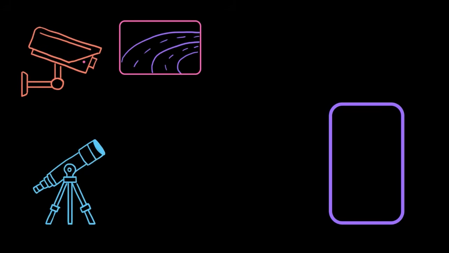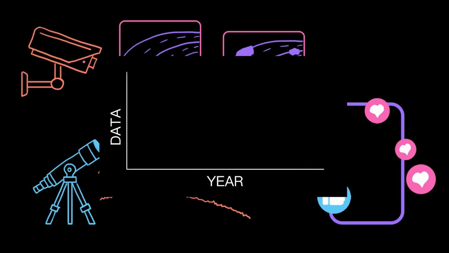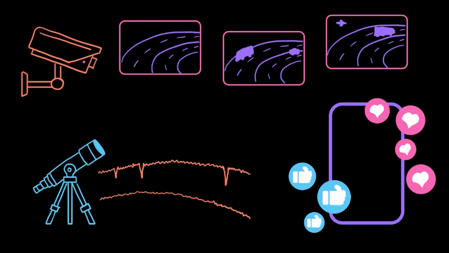The world generates an incomprehensible amount of data every day. And that growth curve is exponential, so the amount of data we generate only gets bigger. That data can come from social media, security cameras, even telescopes. There's power in having that data, but the real power comes from our ability to analyze it using programming.